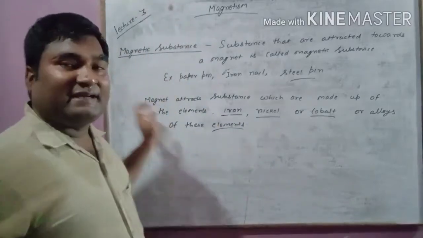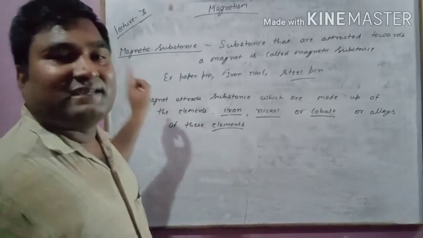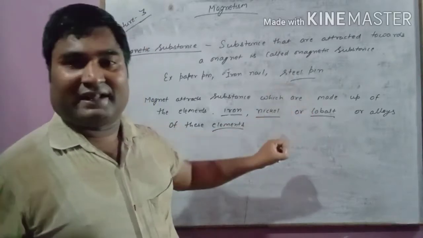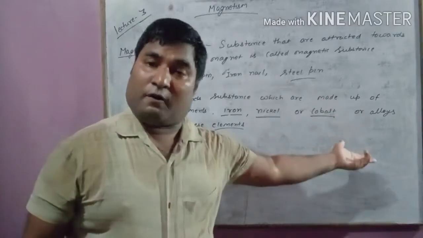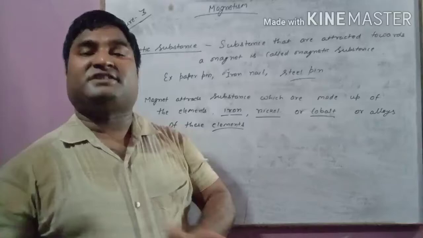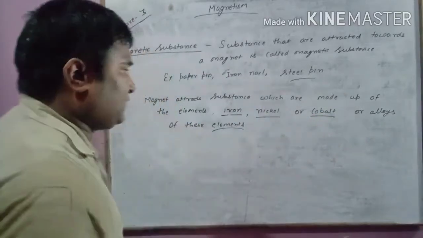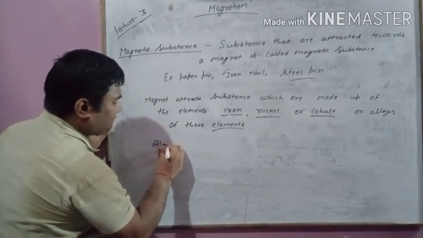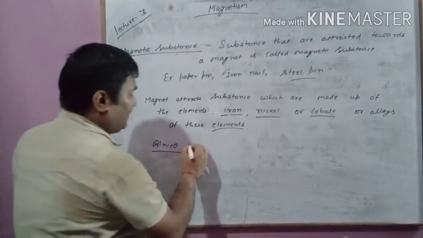So what you have to keep in mind here is that a magnet attracts a substance that contains either iron, nickel or cobalt, or alloys of these elements, meaning a solid mixture of any one or two or three. For example, I will give you one name, alnico. Alnico is an alloy.